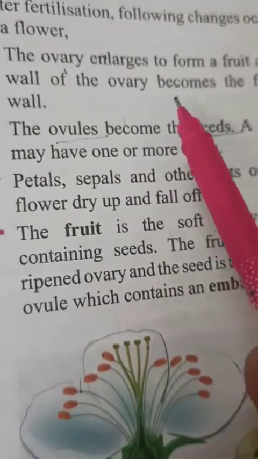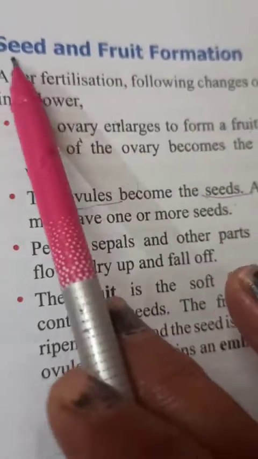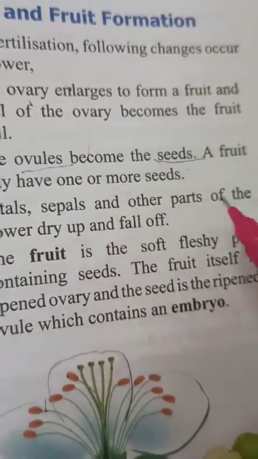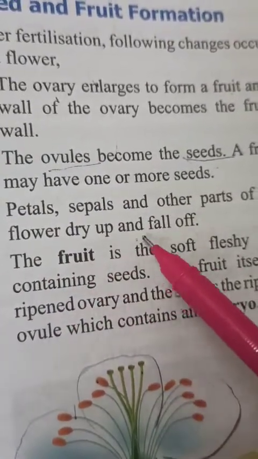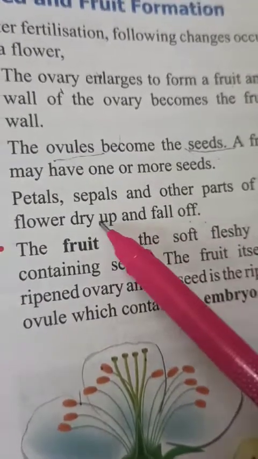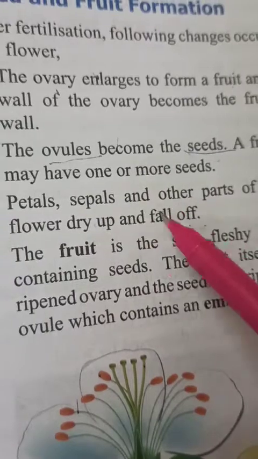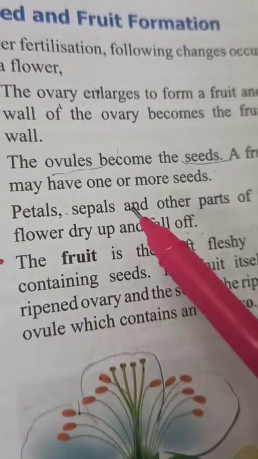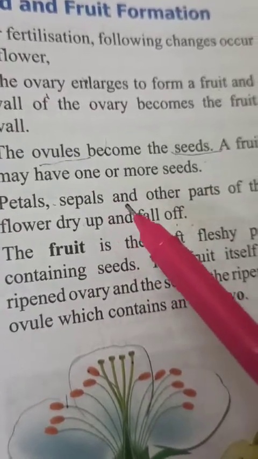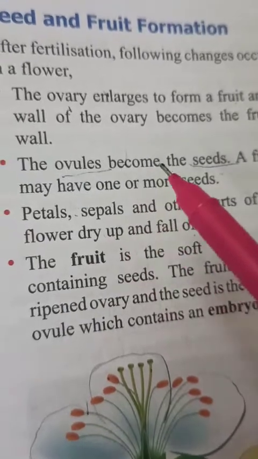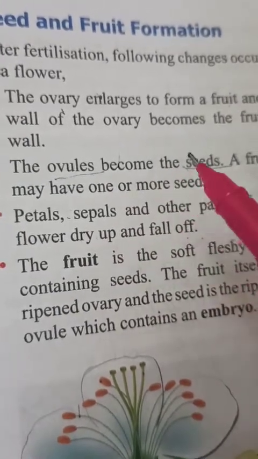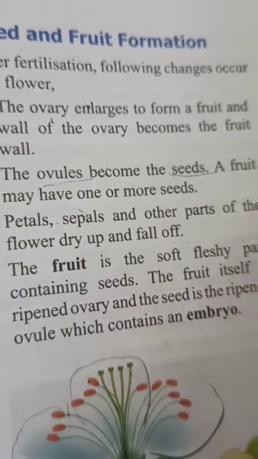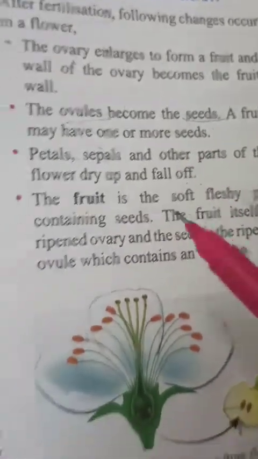So when this process takes place, meaning seed formation and fruit formation are completed, at that time petals, sepals and other parts of the flower dry up and fall off, because now there is no role for these parts. Actually, these parts provide protection to the reproductive parts, the pistil and stamen. And when seed and fruit formation is completed, at that time petals, sepals and other parts dry up and fall off.